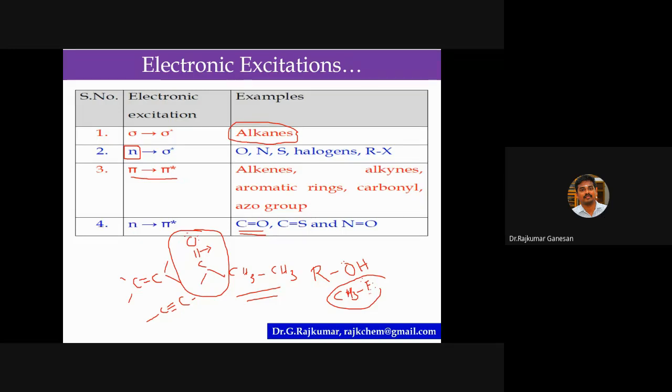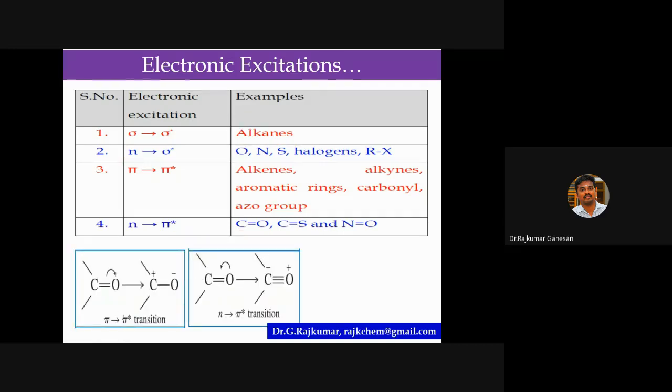But among these two, which has the lower energy, n to pi star or pi to pi star? Take formaldehyde or acetaldehyde. N to pi star has lesser energy, it requires a lesser amount of energy. So this is the predominant transition in carbonyl compounds.